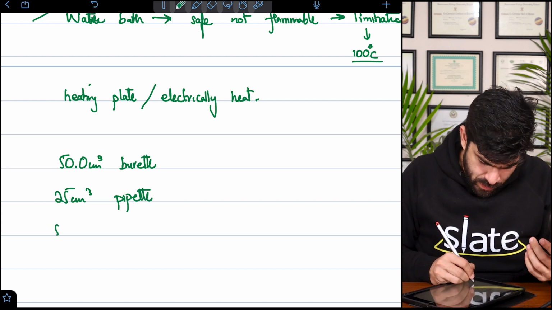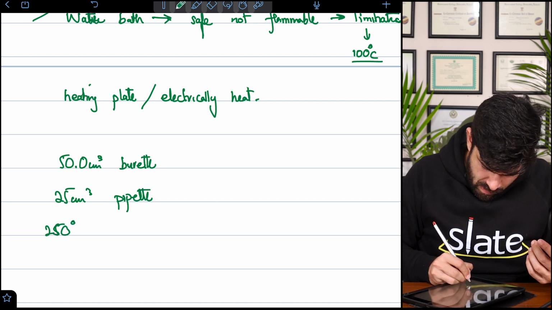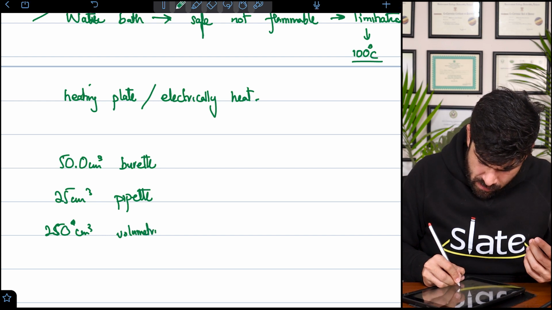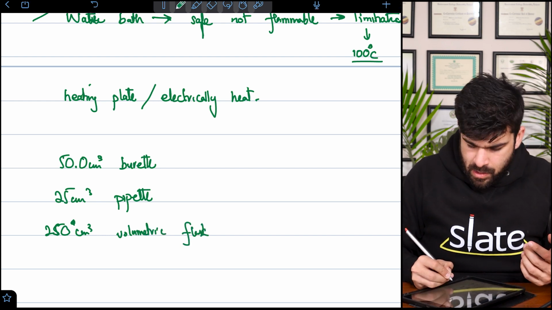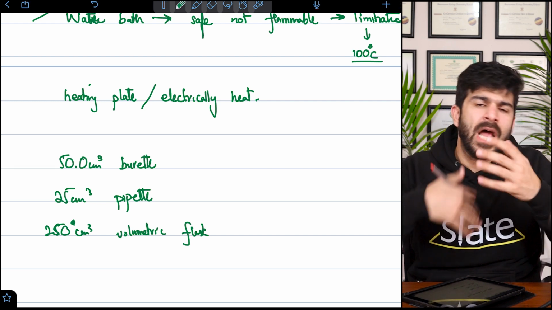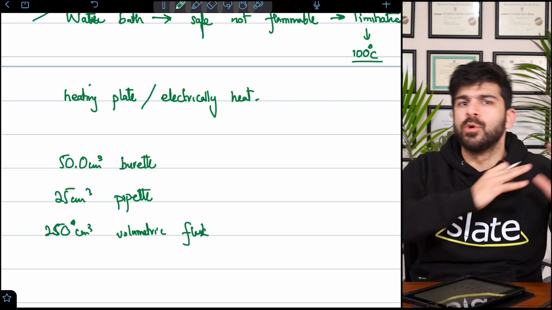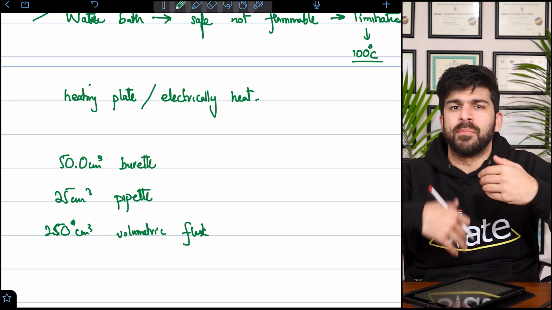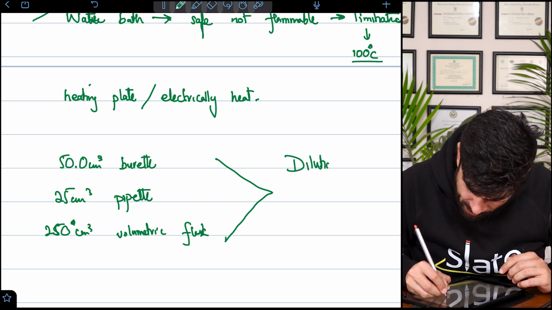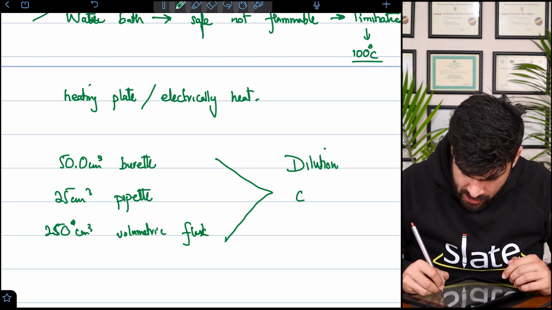250 cm³ volumetric flask. So this is important because then they ask you to explain how you will make a solution, or how you will make it more dilute. So dilution is very important. That is something you have studied in biology especially.